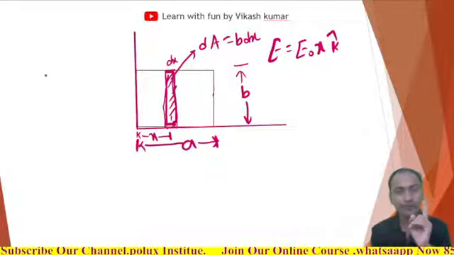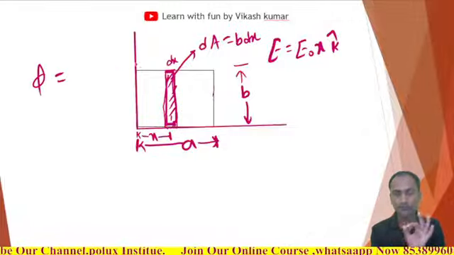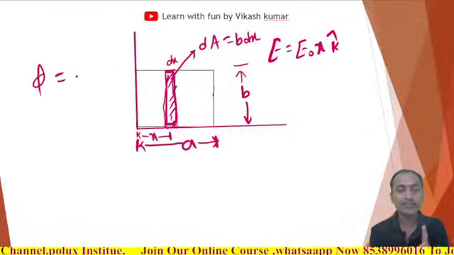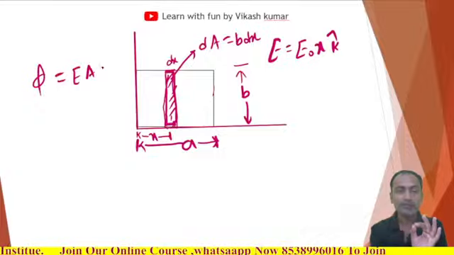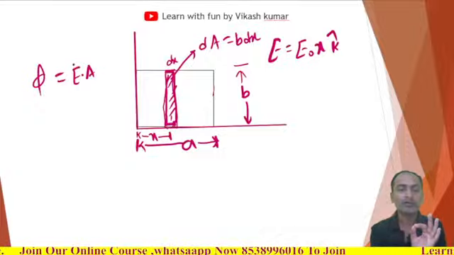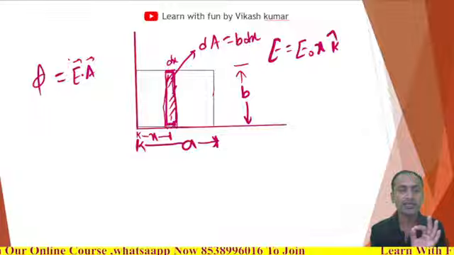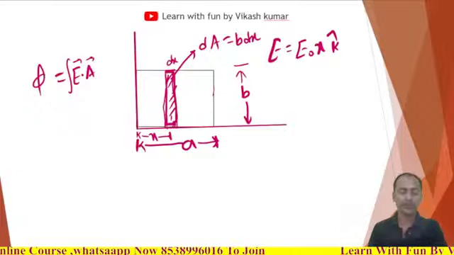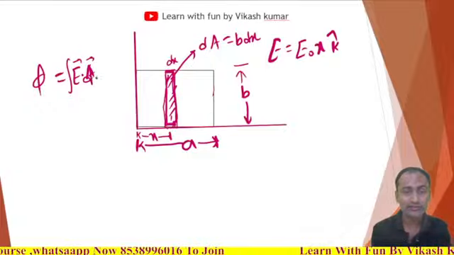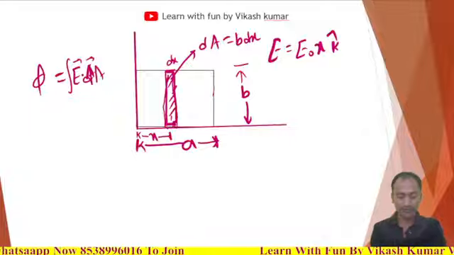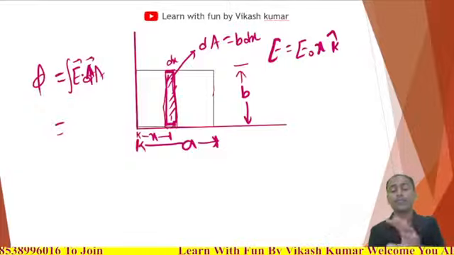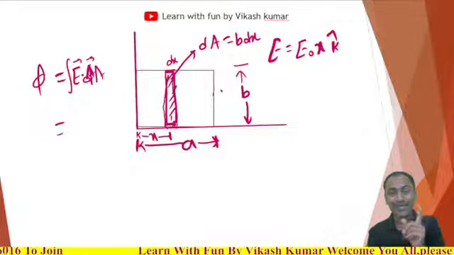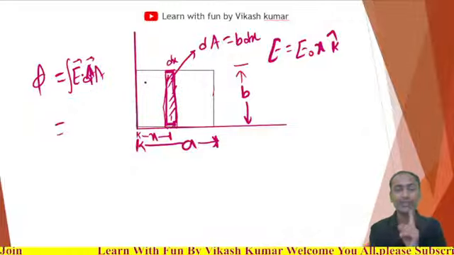Now, what is the flux formula? Flux is the integral of E dot dA. This is what we know. Now let me find the angle between the electric field and the area vector.